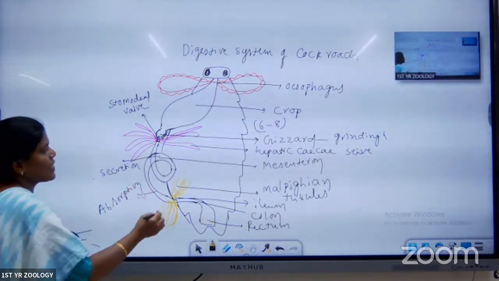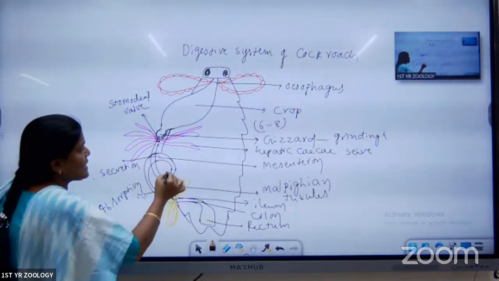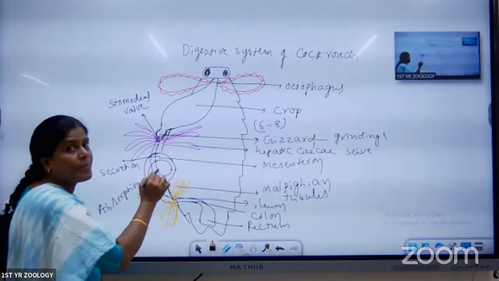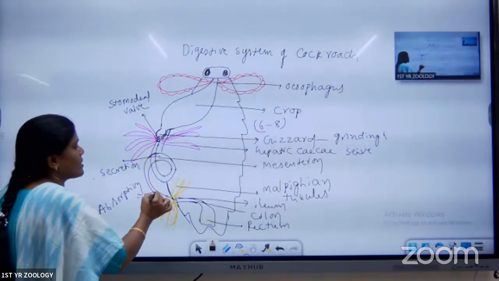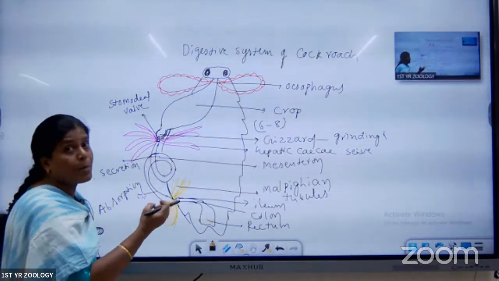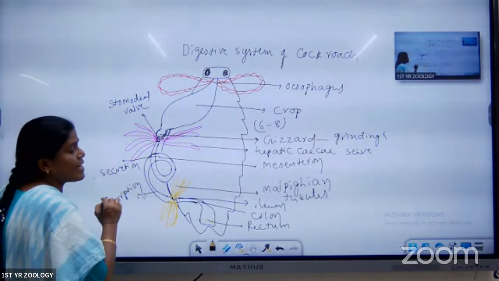Here the total digestion happens, and glandular cells are present. Mesenteron has glandular cells. These glandular cells are mainly helpful for secreting a number of enzymes. The posterior part of the mesenteron is useful for absorption. Where the digested food is, for absorbing it, this part is helpful.